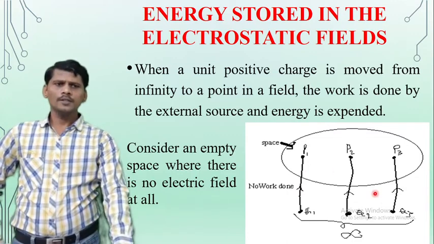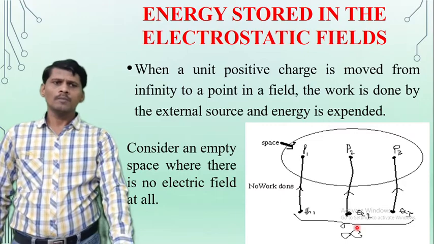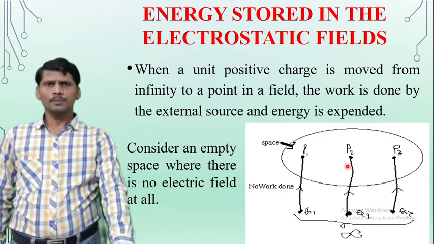And the point charge Q2 is moved from infinity to the point P2.